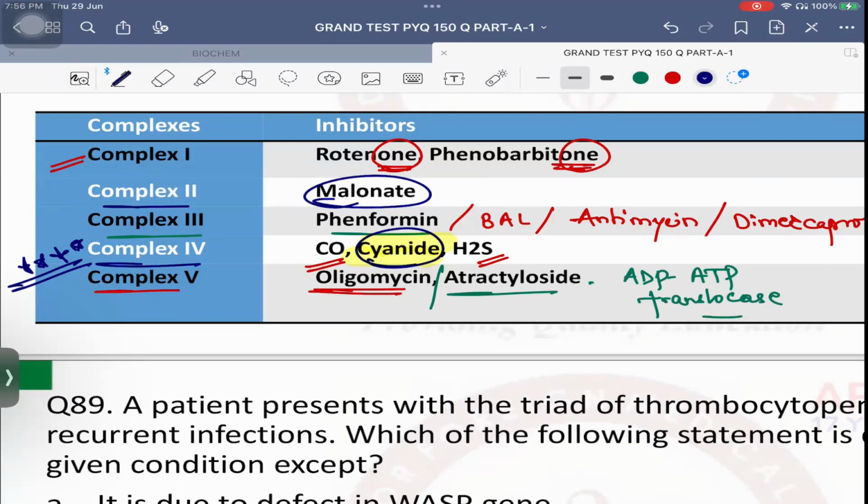Because what does the ETC make? ATP. Where? In the mitochondria. That ATP should be thrown out now. So for that we have this ADP ATP translocase. So that will be inhibited by a drug known as atractyloside.